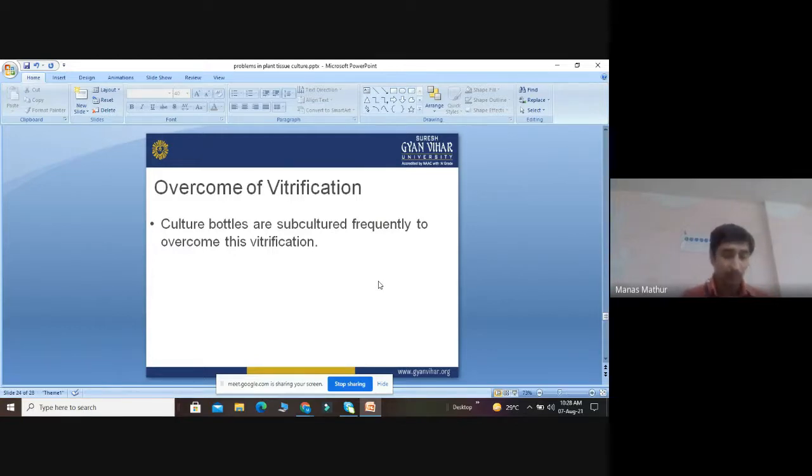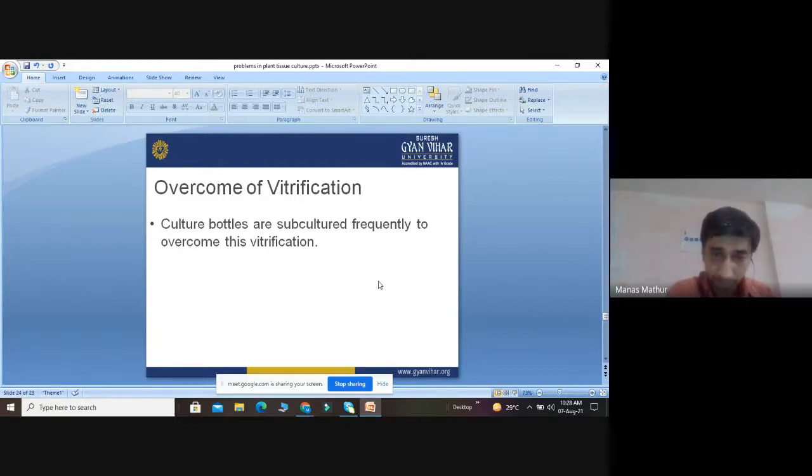But when we observe that the growth in the tissue is maximum in the 8th week, we know that there are different phases: lag phase, exponential phase, log phase. Maximum growth is in the exponential phase. So we can say that subculturing is done in the 2nd week, 4th week, 6th week, 8th week. Every 2 weeks, we can observe the subculturing.